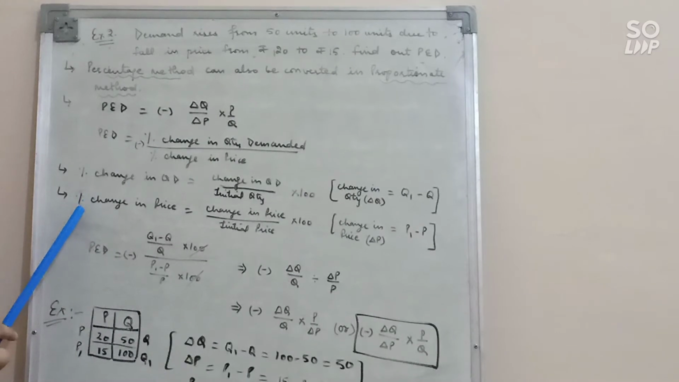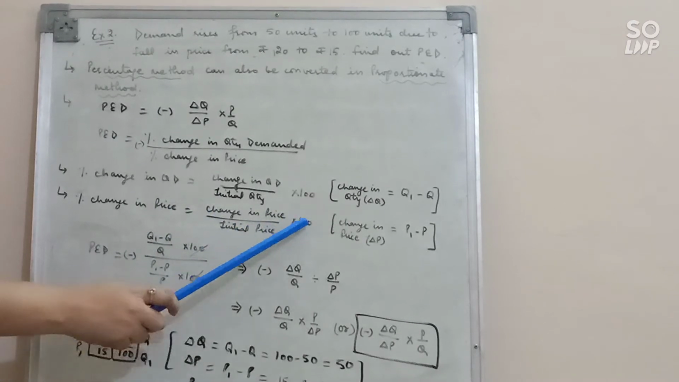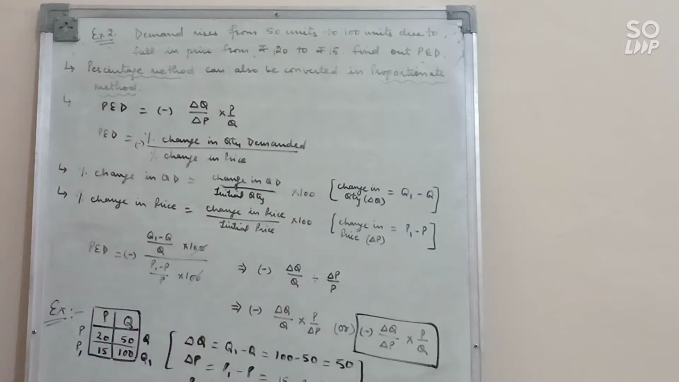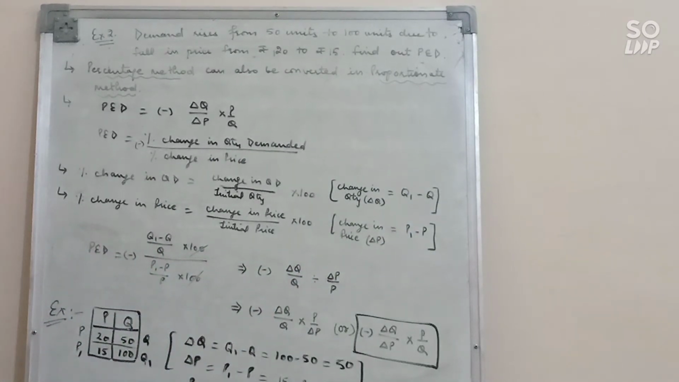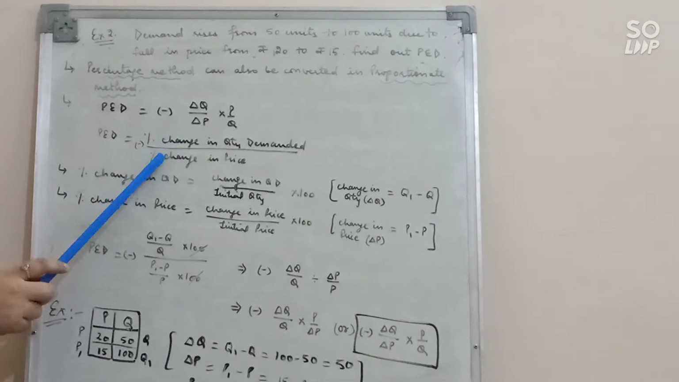And similarly, percentage change in price. The formula will be change in price upon initial price into 100. Again, change in price you can write like this, P1 minus P. How will you calculate change in price? That is new price minus original price. Clear? So now put these values in this percentage formula.